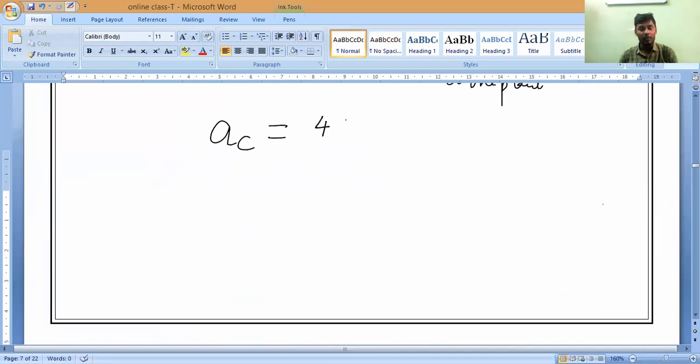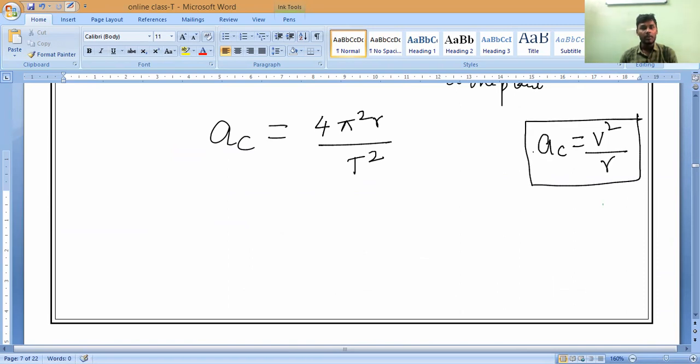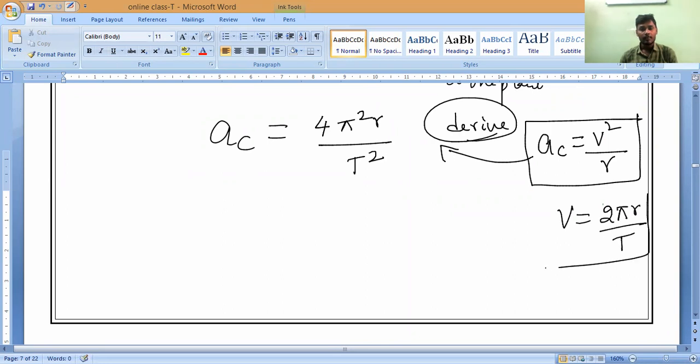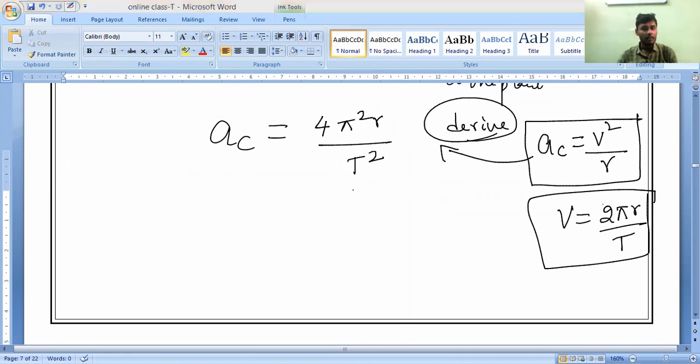So from the centripetal acceleration, AC is equal to 4 pi square r divided by t square. How can we derive this formula? As we know, centripetal acceleration is equal to v square by r. So from this formula, we can derive this. Is it okay, guys? Because as we know, v is equal to 2 pi r by t, distance divided by time. This is what we have already derived. Any doubt in this? You can ask me. We have done it or not? No doubt, sir.